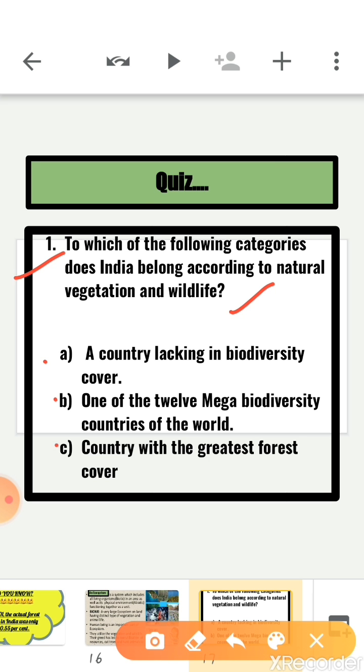Option C, country with the greatest forest cover. Yes, it's option B, one of the 12 mega biodiversity countries of the world. It holds 10th position in the world and 4th position in Asia.